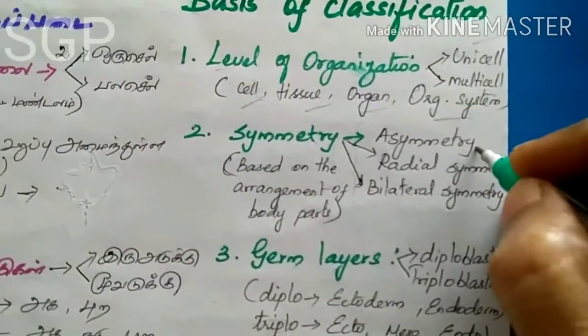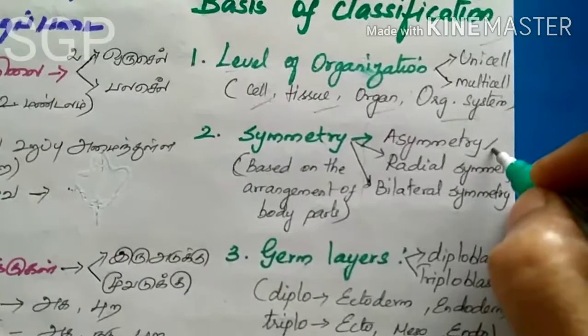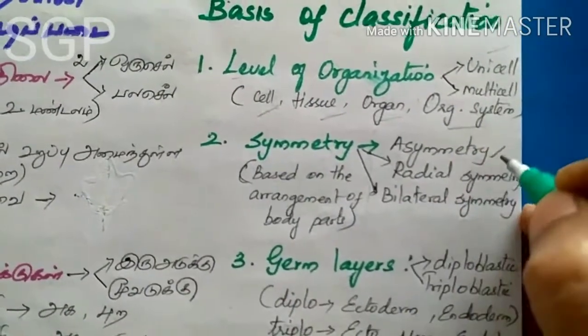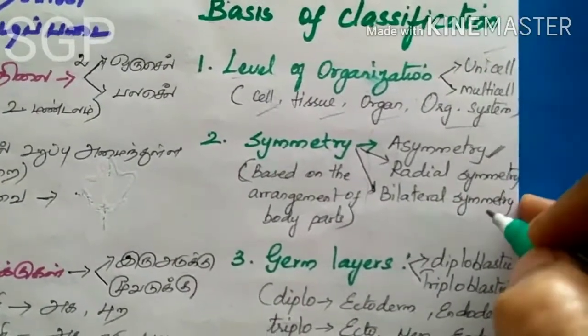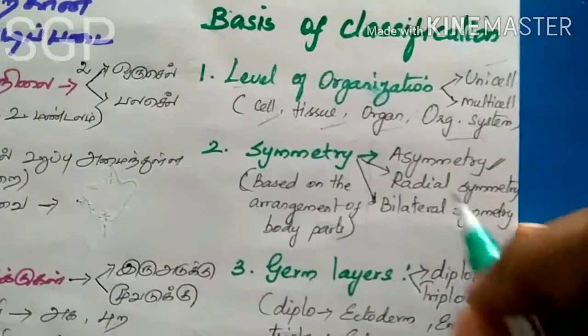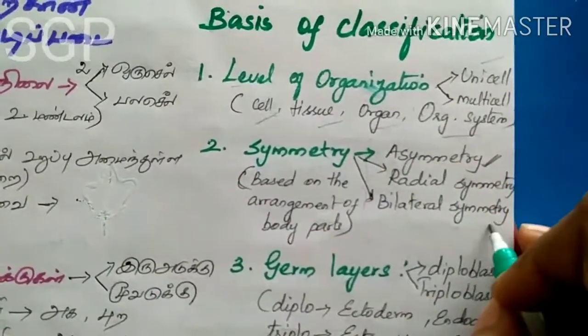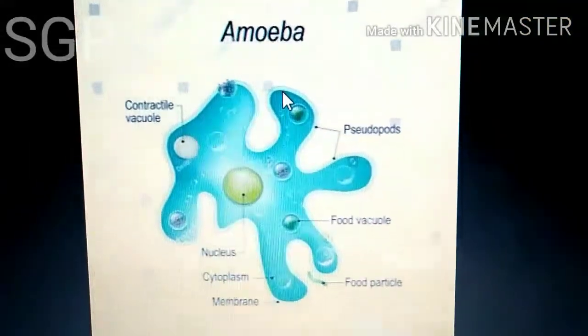Here the first one, asymmetry, is not given in your text. Asymmetry means absence of symmetry. It is not given in your text, but asymmetry is also present among organisms.